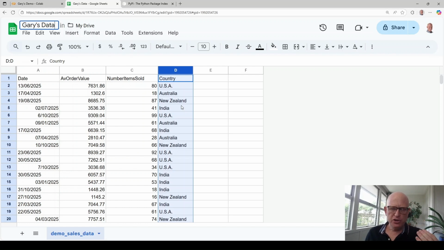I'll show how we can use the Pandas package to perform one-hot encoding. So what I'd expect is that new columns will be created, one for the USA, one for Australia, etc. And in each column, in each row, it'll have 1 or 0 pertaining to whether it's true or false, for example, USA or Australia and so on.